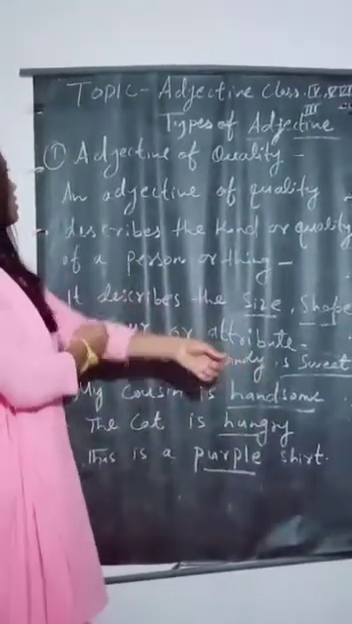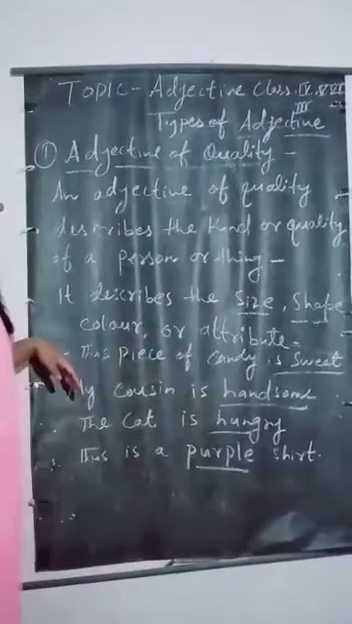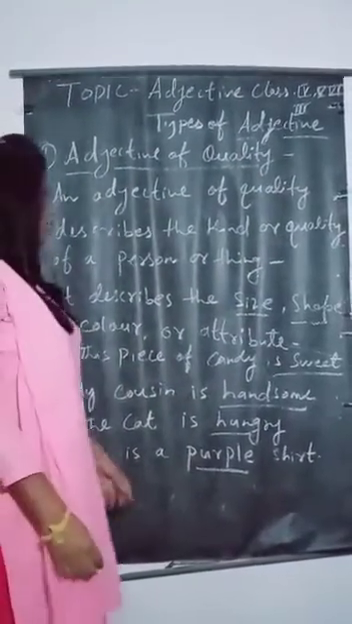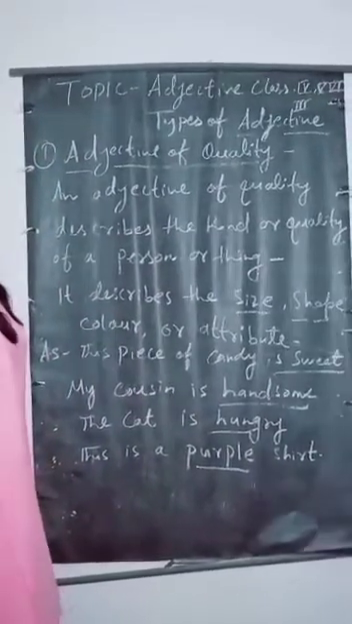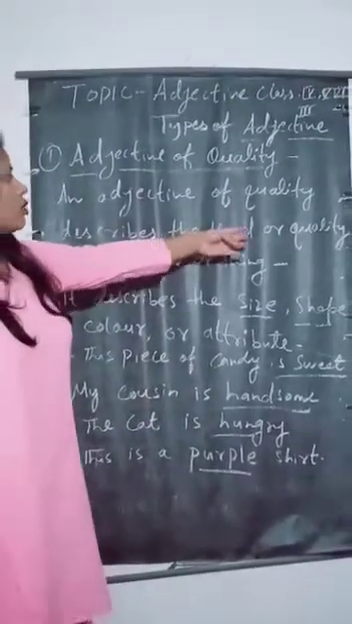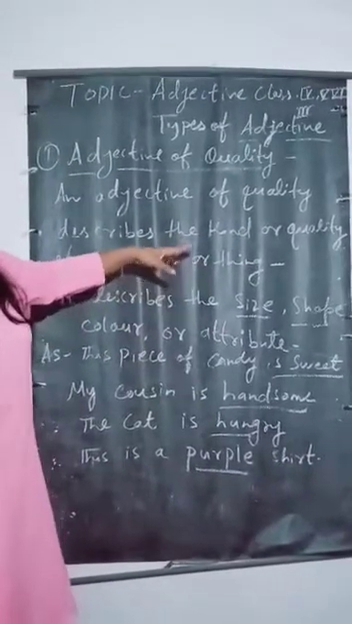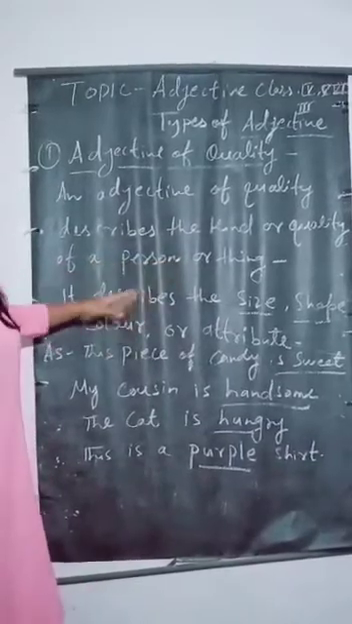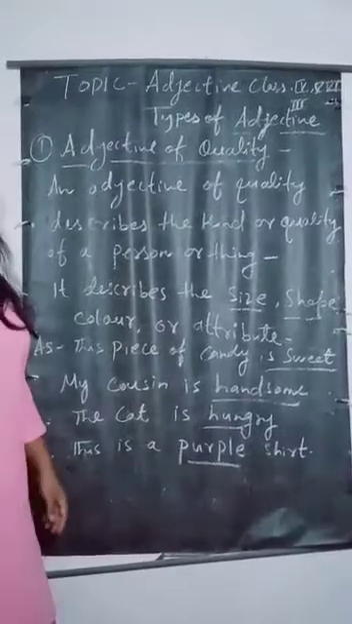So here is the adjective of quality. Quality tells us size, shape, color, or attribute. An adjective of quality describes the kind or quality of a person or thing. It describes the size, shape, color, and attribute.